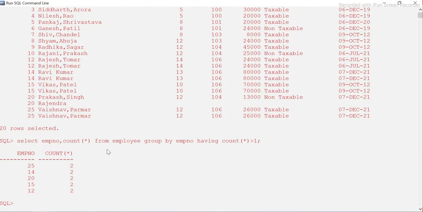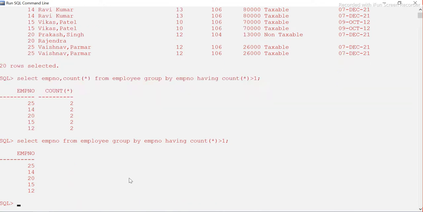So we have to use only that particular column, and in group by also only that particular column, if we don't want to find the duplicate across all columns. Now we want to only find the duplicate department number. So count, I'm going to remove it. So these are the employee numbers which are duplicate. I think this is all I wanted to cover in this session. These are very important, and if you understand these questions and variations around them, I think you can answer any kind of question in group by and having clause. That's my promise to you.